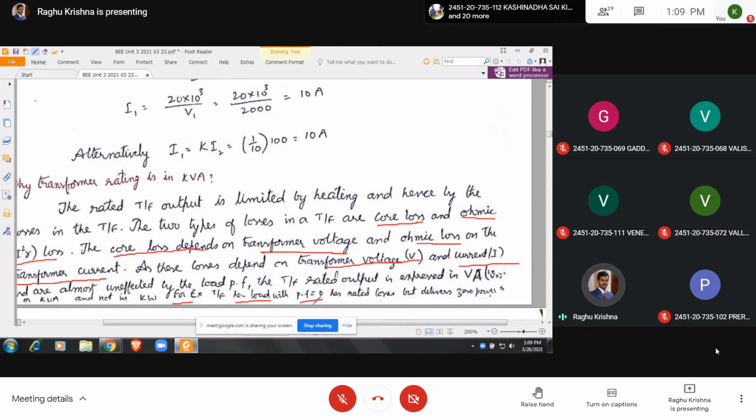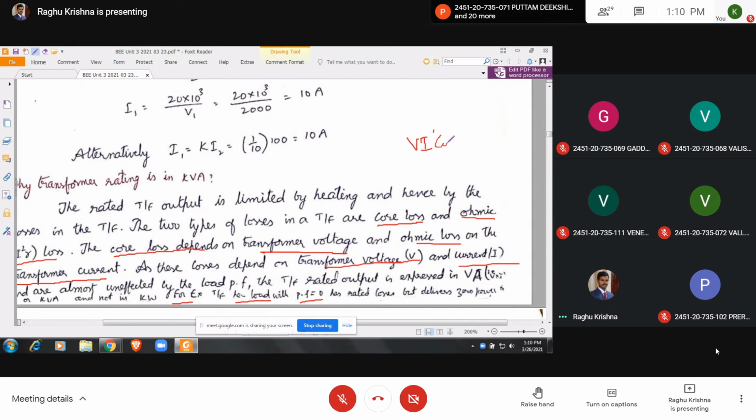Suppose to the secondary of the transformer you connect a load having power factor equal to 0. What are the loads which have a power factor of 0? A pure inductor or a pure capacitor. Let us consider a pure inductor is connected to the transformer secondary. Then what happens?